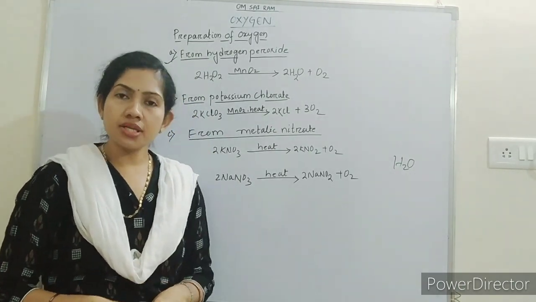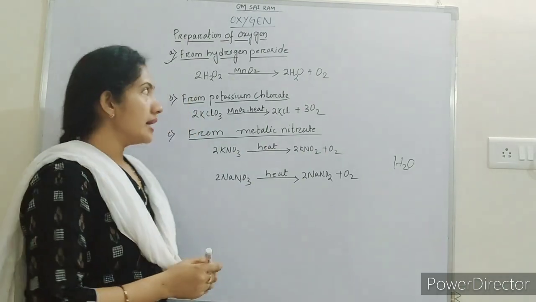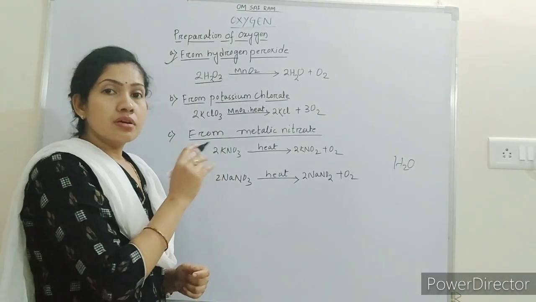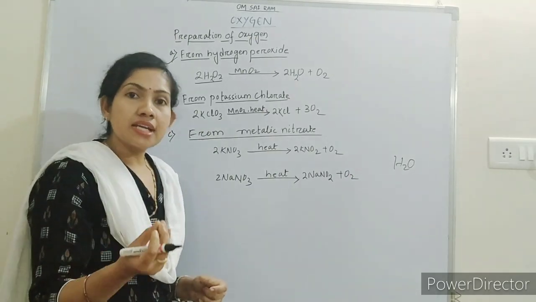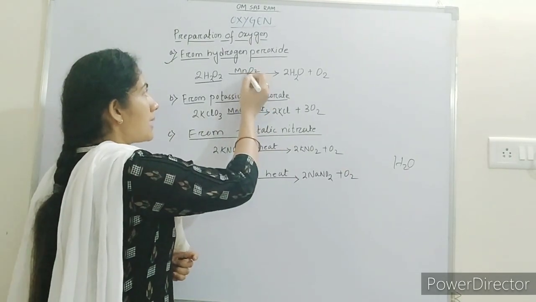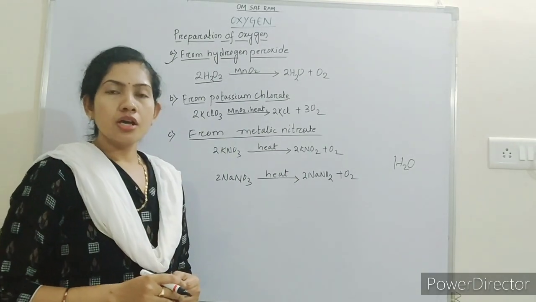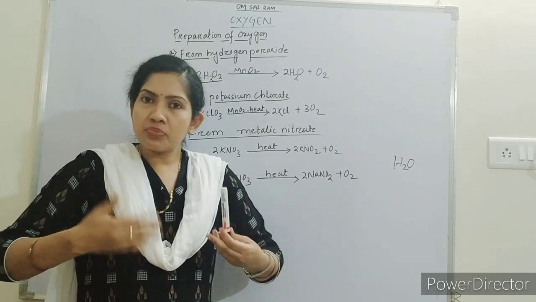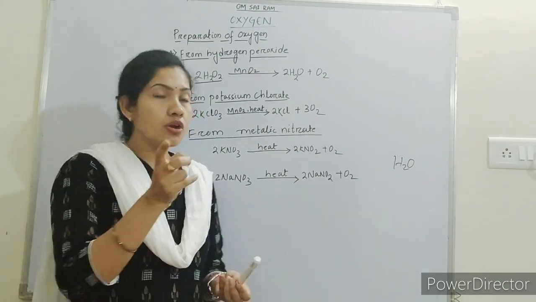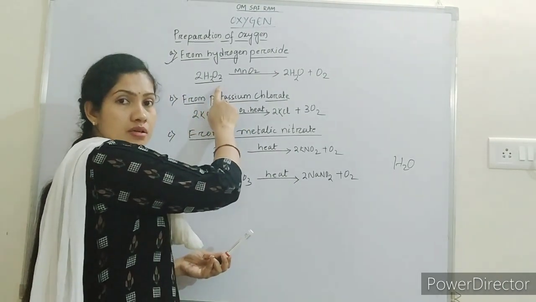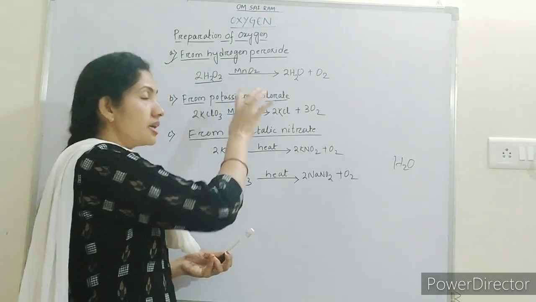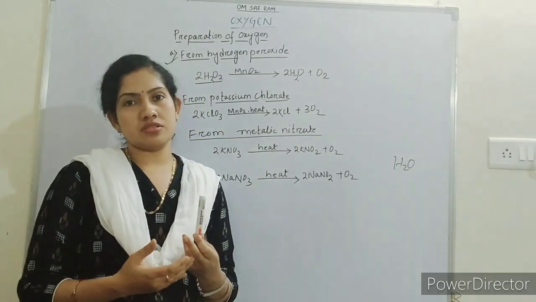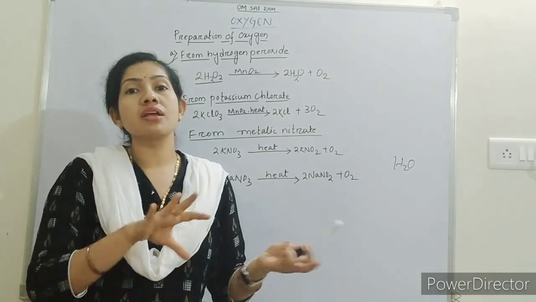Here you can see I have written the equation. Hydrogen peroxide reacts in the presence of a catalyst, here the catalyst is manganese dioxide. Okay, what is a catalyst? A catalyst is a substance which will speed up the chemical reaction. It will not react with the reactant, rather it will fasten the reaction to form the products very fast.